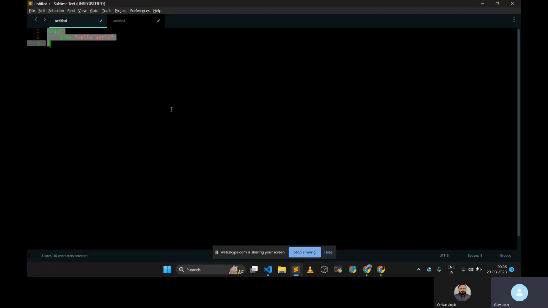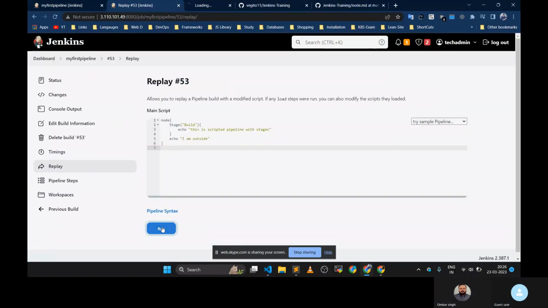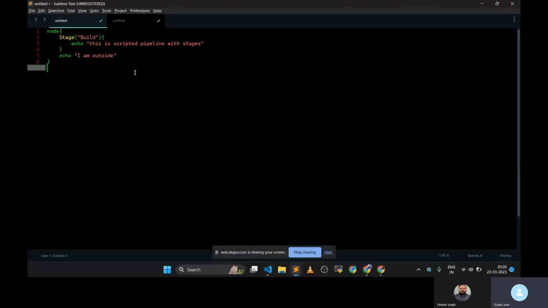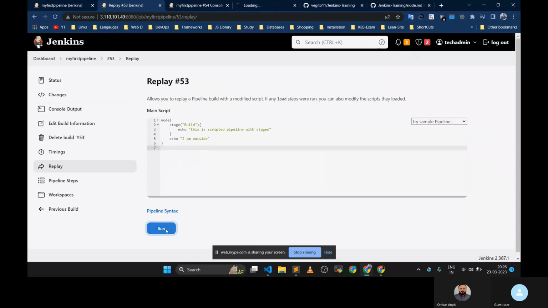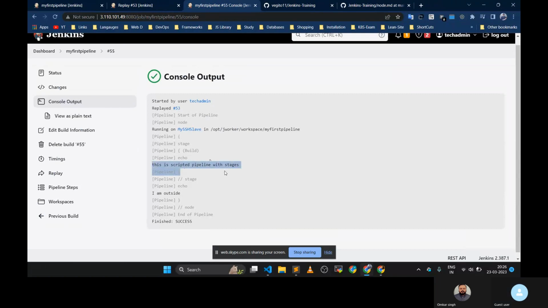In the declarative pipeline, as you saw last time, if you don't add the stage block, it does not work fine. But here there is no restriction. I can write anything in the stages, or I can also write outside the stage. It is also permitted. So let's run this job. The syntax, so stages should be in lowercase. It is succeeding.